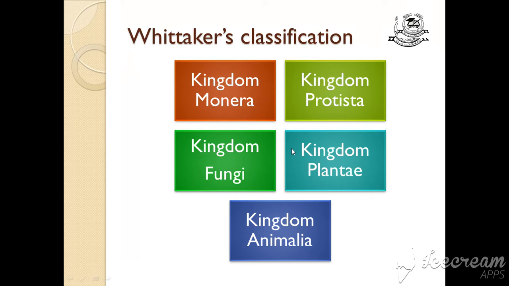Now Whittaker's classification. Whittaker classified in 1969 to solve the problem of some organisms that only have a cell wall but do not have chlorophyll, so where should they be included, and also the unicellular prokaryotes, where should they be included. So he suggested a new system of classifying living organisms, and they classified the organisms into 5 kingdoms: kingdom Monera, kingdom Protista, kingdom Fungi, kingdom Plantae and kingdom Animalia. These 2 names you have already heard. Now these 3 are very new for you: kingdom Monera, kingdom Protista and kingdom Fungi.